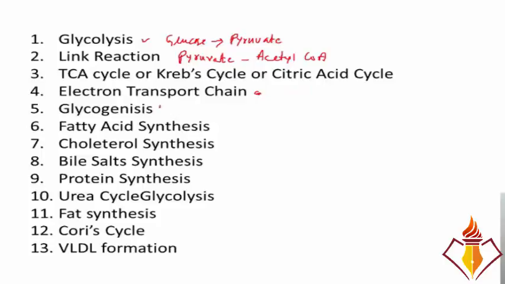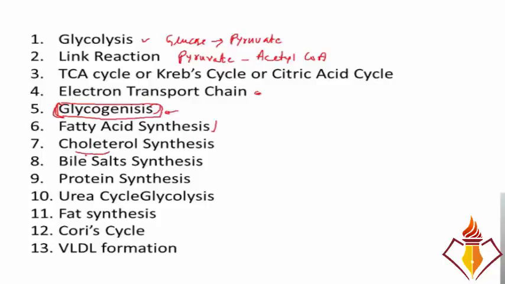Then we saw that glucose made glycogen. So we studied glycogenesis. We can see that glycogenesis happens in the well-fed state. It cannot happen in the starving state. And which hormone is going to influence this process? Definitely insulin. And then we also studied that the extra acetyl CoA that is accumulated in the liver makes fatty acids. So we will study fatty acid synthesis. And we also know that extra acetyl CoA in the liver is going to make cholesterol.